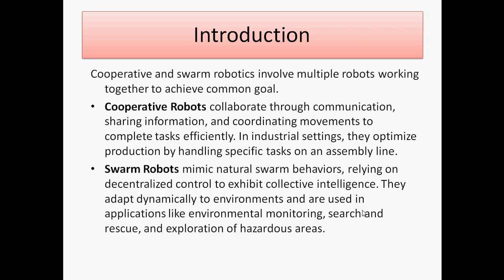So this is about an environment where multiple robots work to achieve a common goal, using cooperative robots and swarm robots.